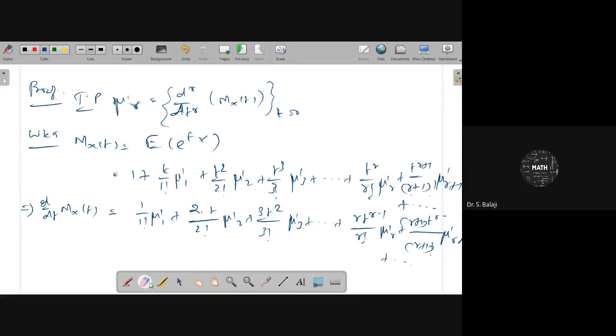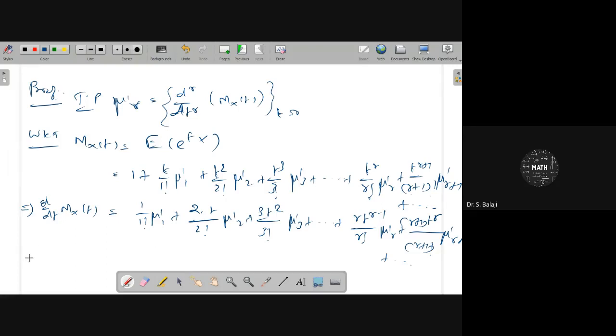In that manner you can get that. For this it is r plus 1, t power r only, t power r. Then mu dash r plus 1 plus etc. Therefore, in the first derivative you are getting the terms like this here.